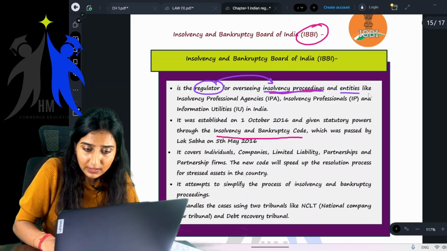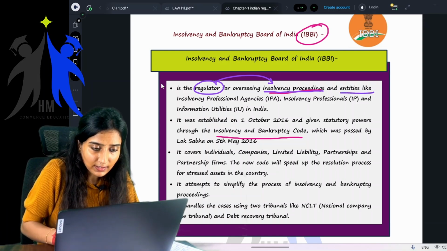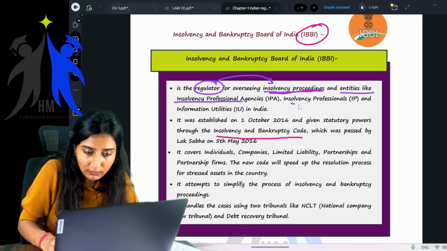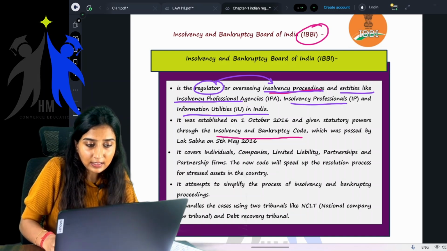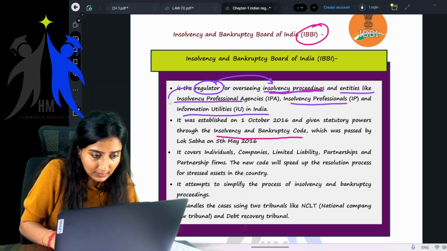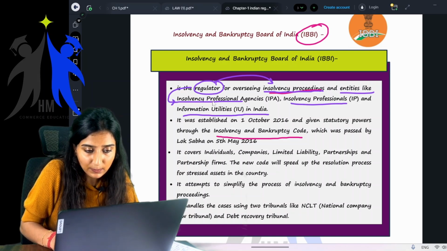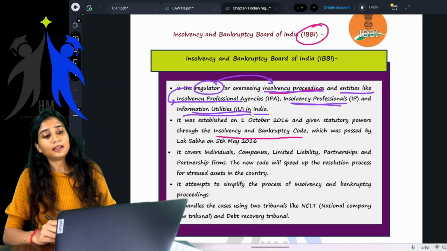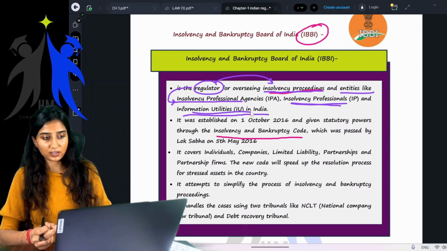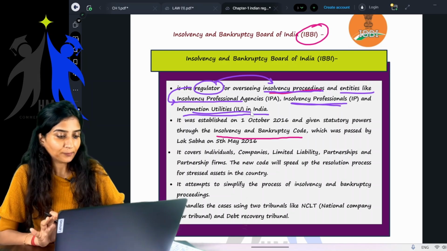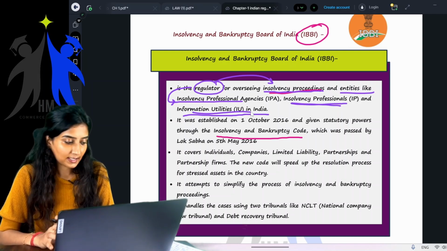And it also regulates entities like insolvency professional agencies, insolvency professionals, and information utilities in India. The IBBI is the regulator for all of these. Now, what are insolvency professional agencies and insolvency professionals? Do you know?